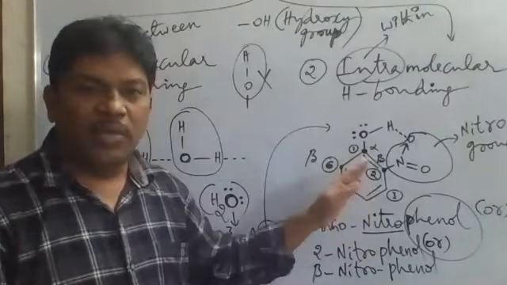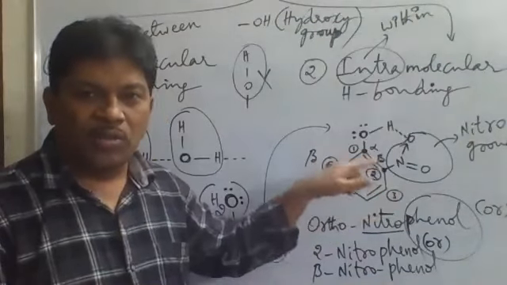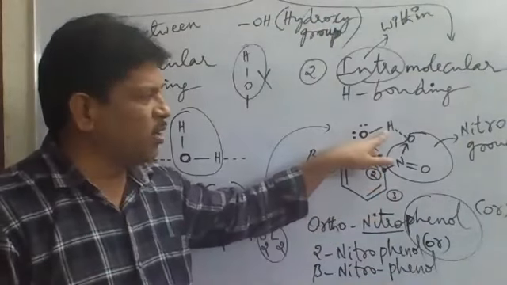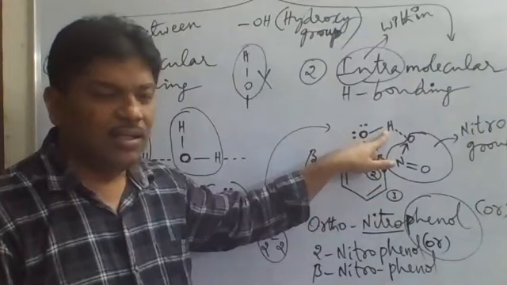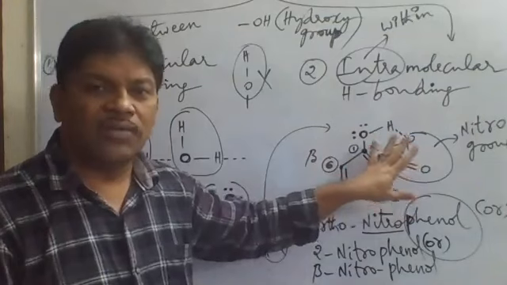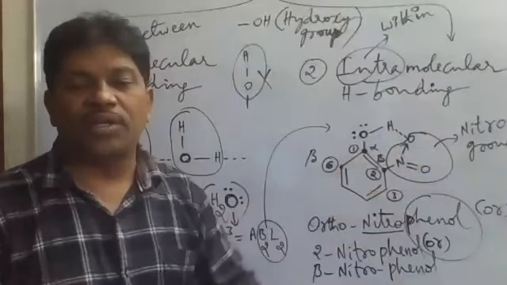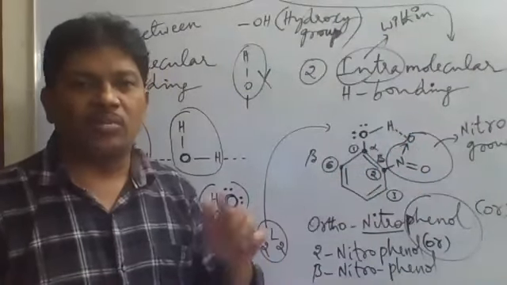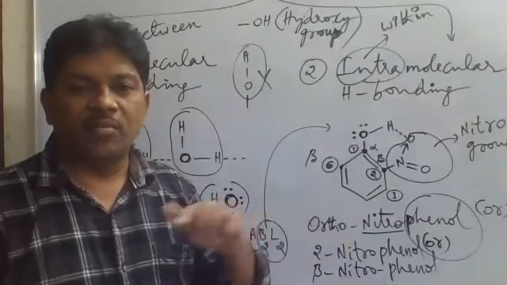And intramolecular means hydrogen bonding between the hydrogen atom of one molecule and a more electronegative atom of the same molecule. Intra means within, inter means between.